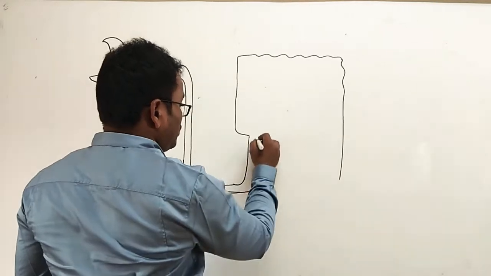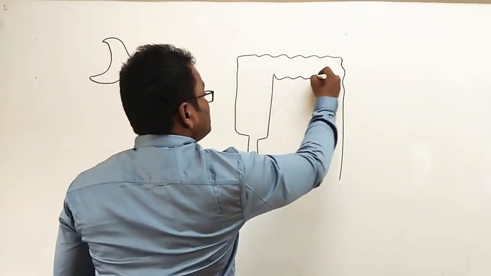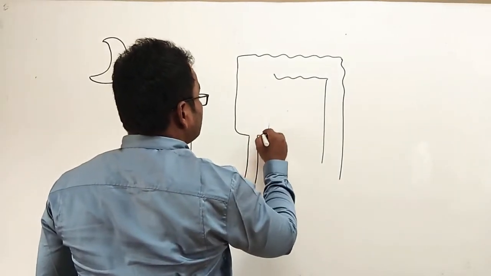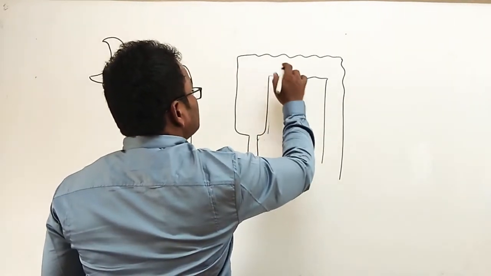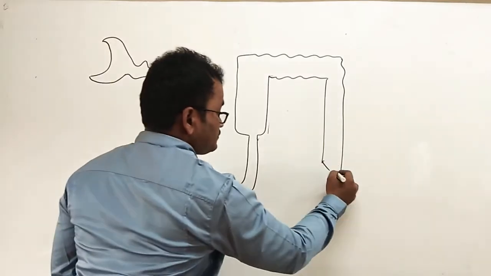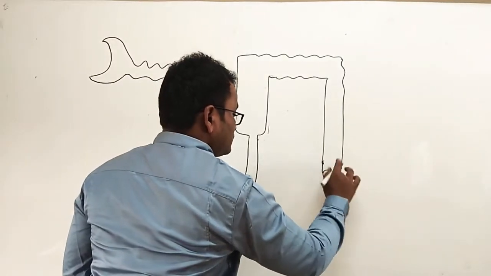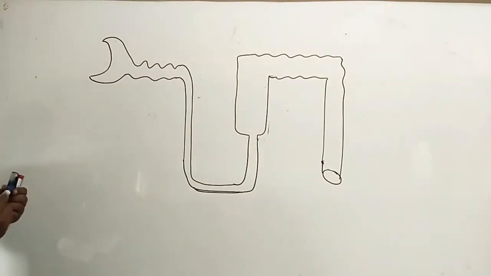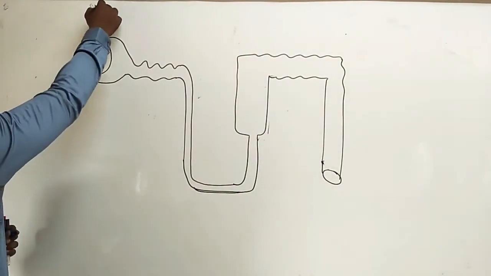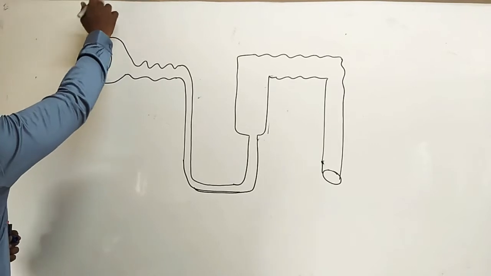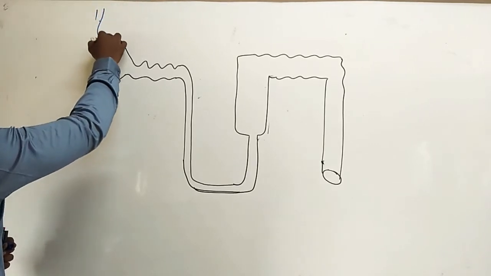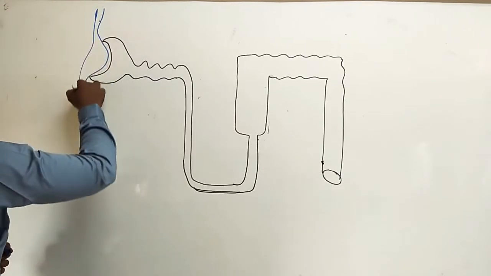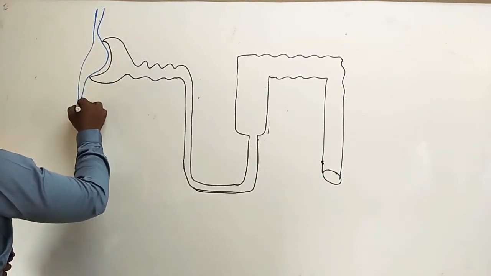Okay, so let's see, this is the structure of the nephron. So first, here is the afferent arteriole. This is the efferent arteriole.